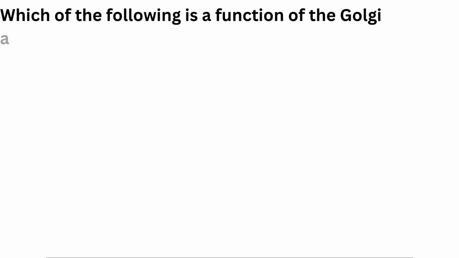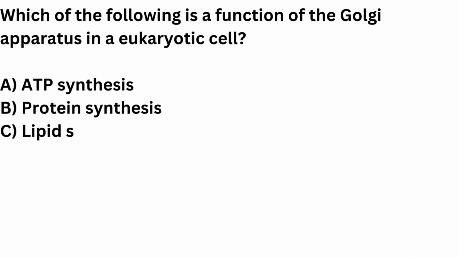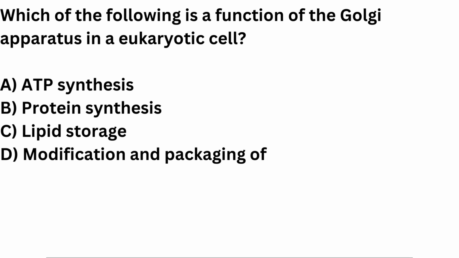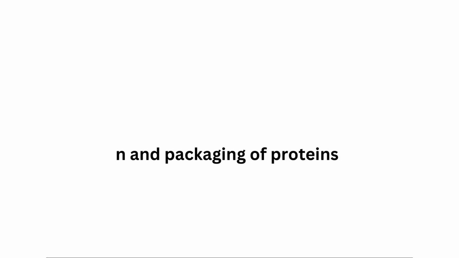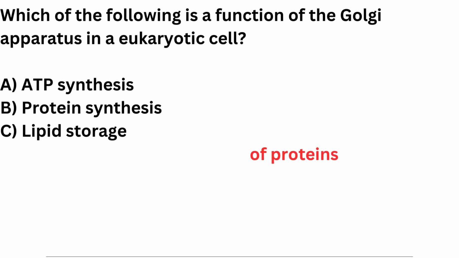Which of the following is a function of the Golgi apparatus in a eukaryotic cell? A. ATP synthesis. B. Protein synthesis. C. Lipid storage. D. Modification and packaging of proteins. Correct answer is D. Modification and packaging of proteins.